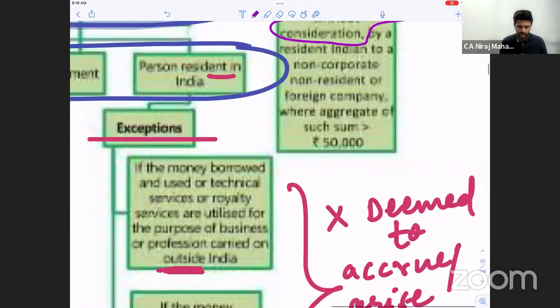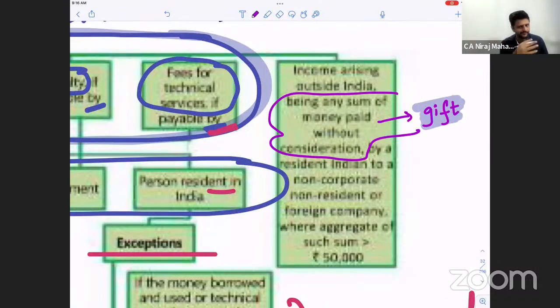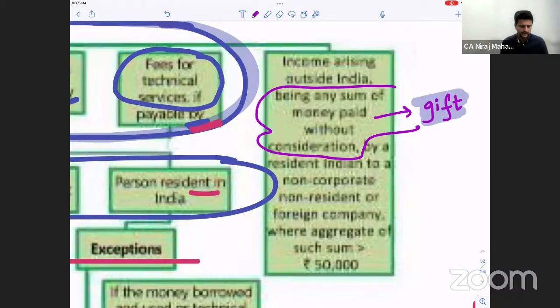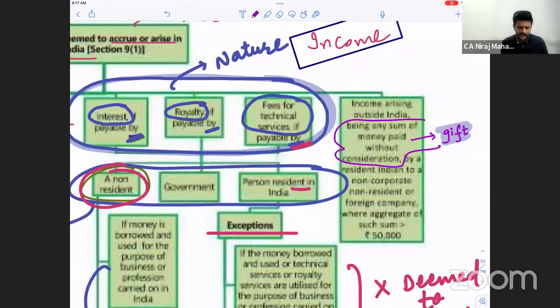So even a gift is what? Income. We have entire 5 chapters: salaries, house property, PGBP, capital gains, income from other sources. All this, but what we will be discussing is different types of income. Okay, chalo. So income arising, but where? Outside India. As what? What nature? Being a sum of money received without consideration, basically a gift, by a resident Indian.